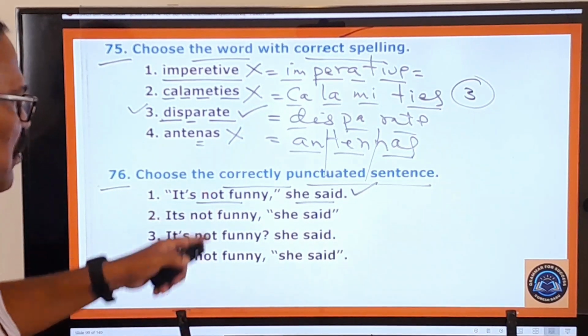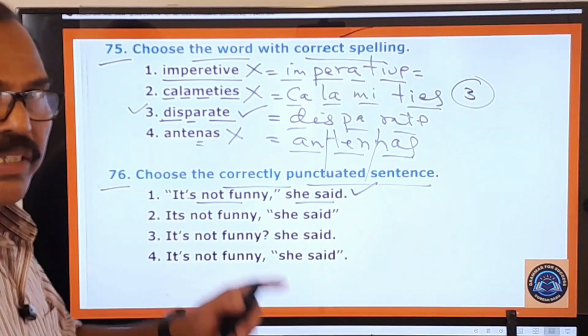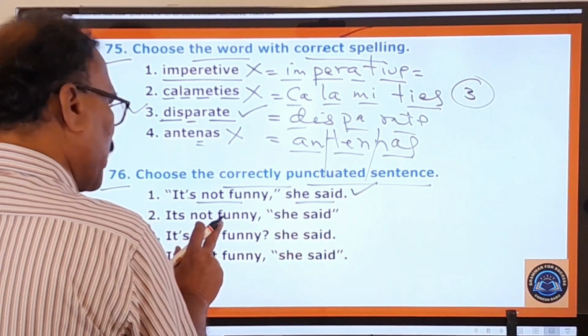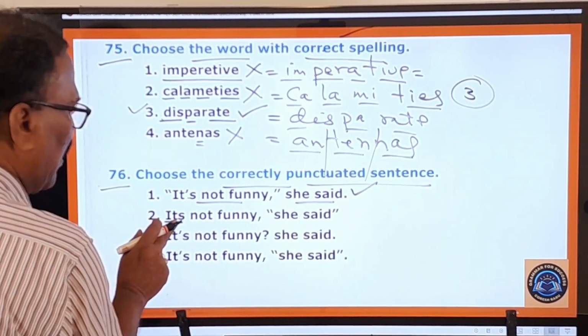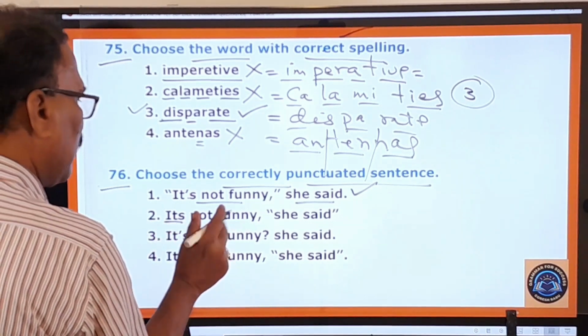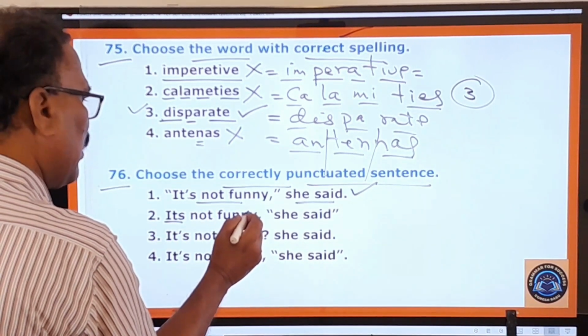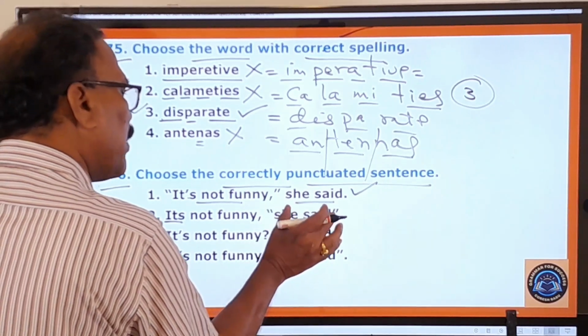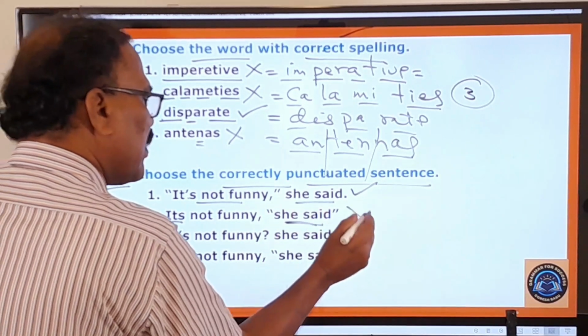Okay, the very first one is the correctly punctuated sentence, and therefore this is your answer. And this is not correctly punctuated. The apostrophe is missing here. Okay, it's not funny, and moreover quotation marks are not used, and quotation marks are used with the reporting verb, she said. So that's why this is wrong.